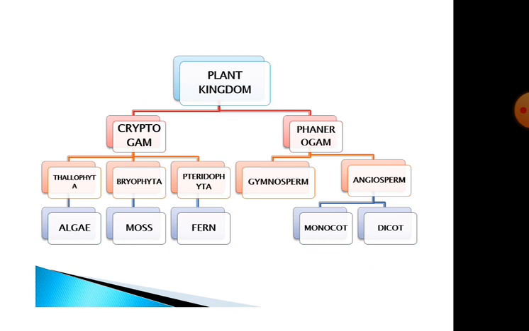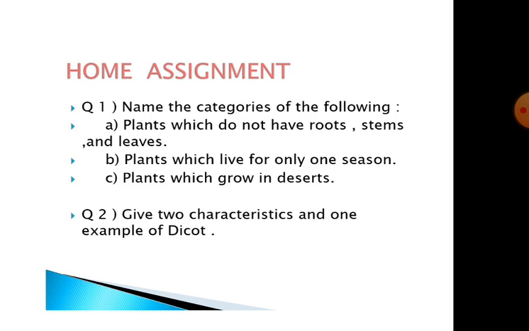So the plant kingdom is classified into cryptogam and phanerogam. Cryptogam is further classified into Thallophyta, Bryophyta and Pteridophyta. Thallophyta, example algae; Bryophyta means moss; Pteridophyta, example fern. Phanerogams are classified into gymnosperms and angiosperms, whereas angiosperms are again classified into monocot and dicot.